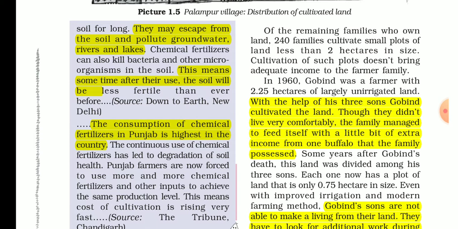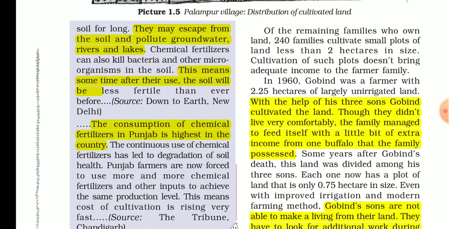The problem is, let me give you an example: 10 people have 10 rupees each, and 5 people have 100 rupees each. So if we compare, one person in the first group gets 1 rupee per person, while each of the 5 people gets 20 rupees. Like that, land is also distributed in India.